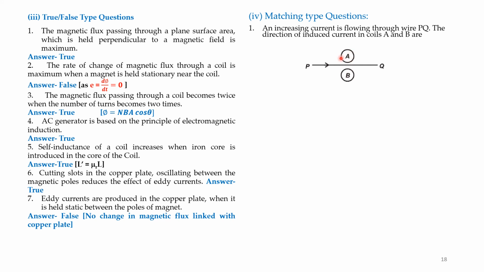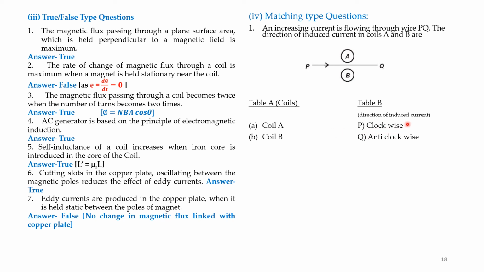This is one coil, this is one coil, and we are required to match. The options are given here: A is coil A, and B is coil B. Then in column 2, P is the current in coil A, whether it is clockwise or anti-clockwise, and the third option is no current is induced. So we have to match what happens when the current flows from P to Q, what happens in coil A and what happens in coil B.